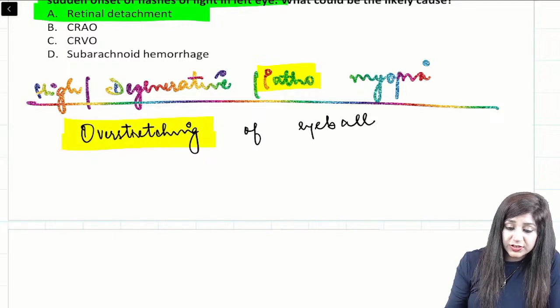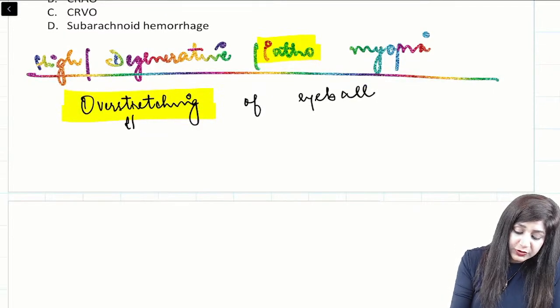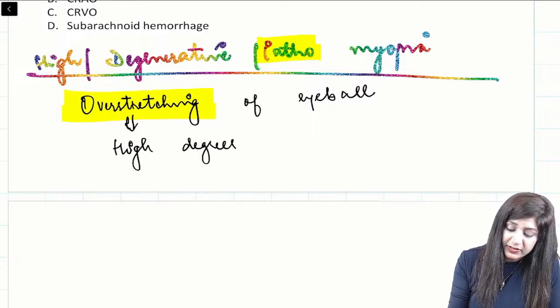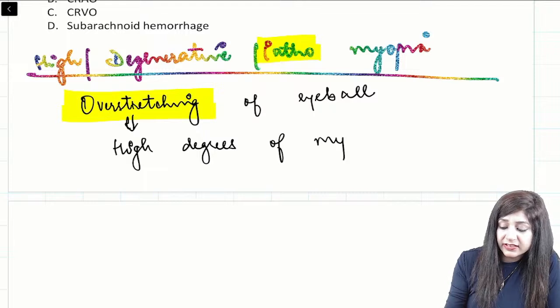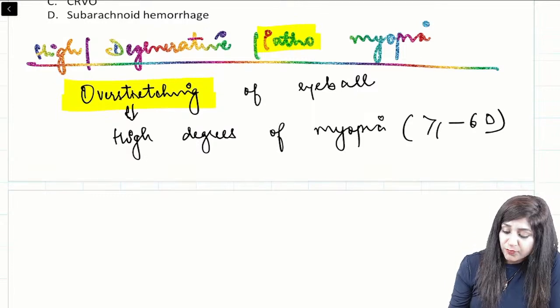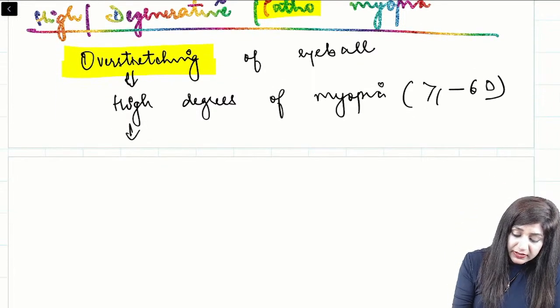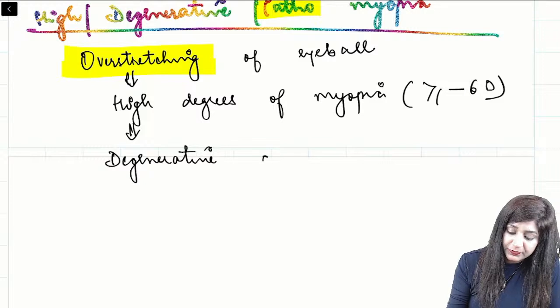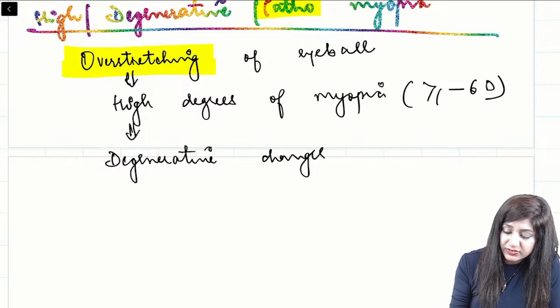This overstretching leads to high degrees of myopia, which means more than -6 diopters. And this can lead to degenerative changes in the eyeball.